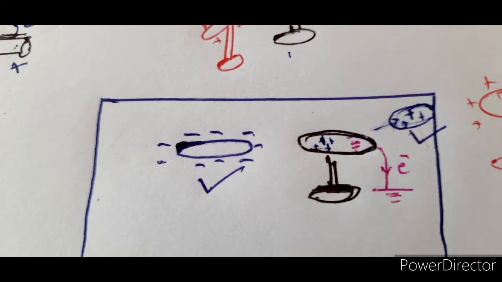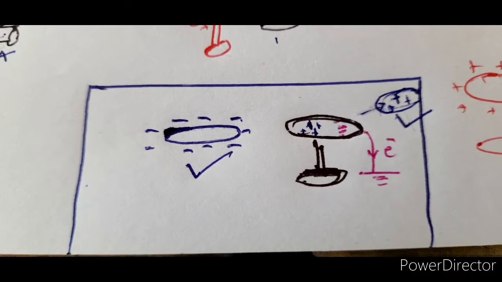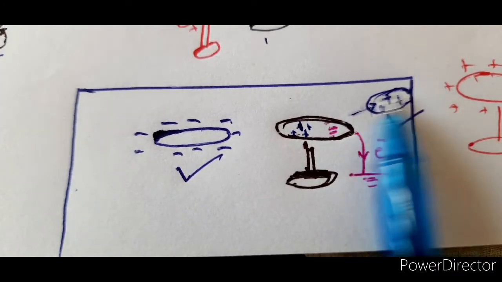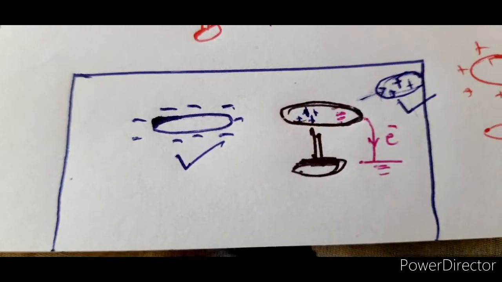Because of the displacement of the electrons, and after earthing, these electrons get removed and you acquire a positive charge here.